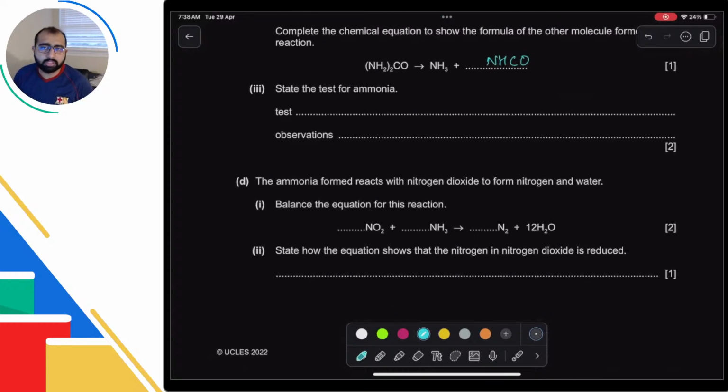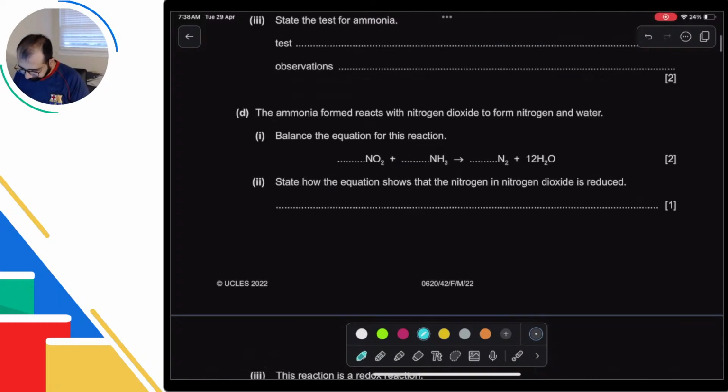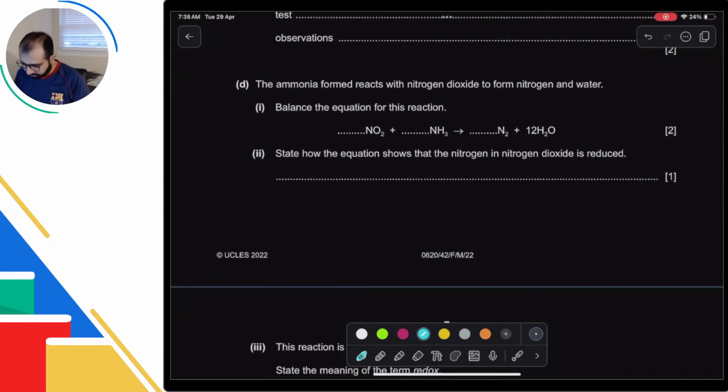State the test for ammonia. This is again something you memorize. I've told you in the syllabus, go to the end of the syllabus. There are things you need to memorize. So gas test, cation and anion test. Okay. The ammonia formed reacts with nitrogen dioxide to form nitrogen and water.